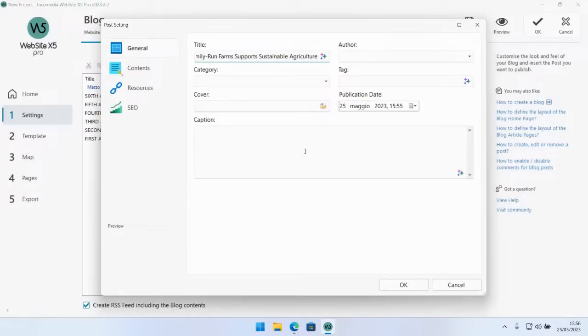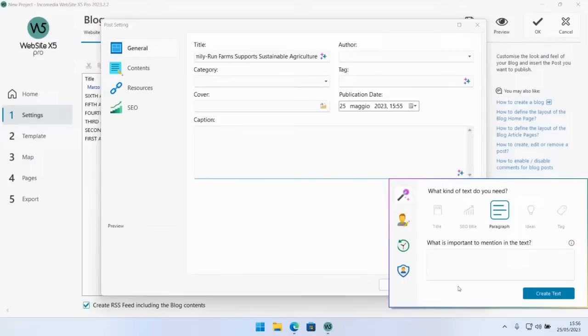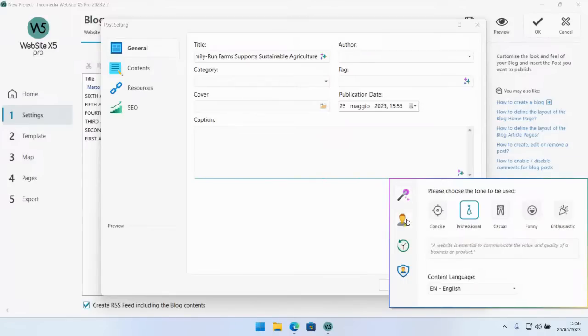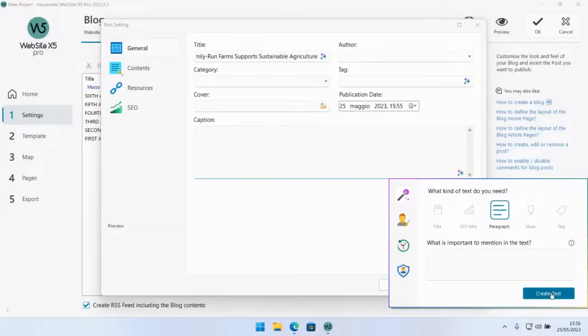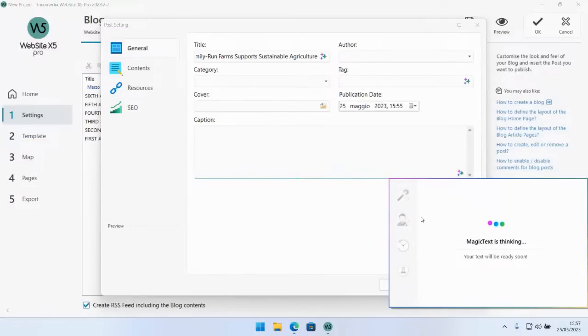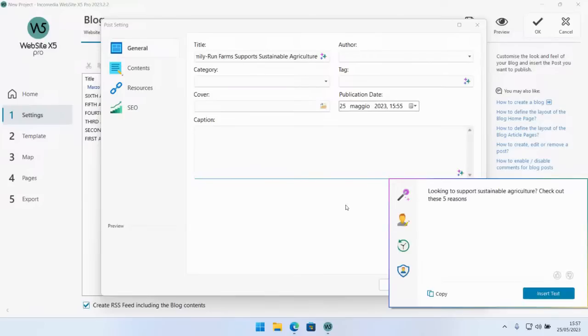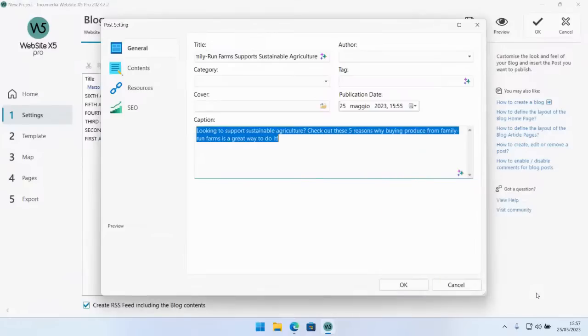Then we can move on to the caption, which is going to be working exactly as I've shown before. Again, you can also forget about giving any kind of input. I can choose a casual tone, and then click on create text. And Magic Text is going to come up with a description for our first blog entry. Just click on insert text and we're done.